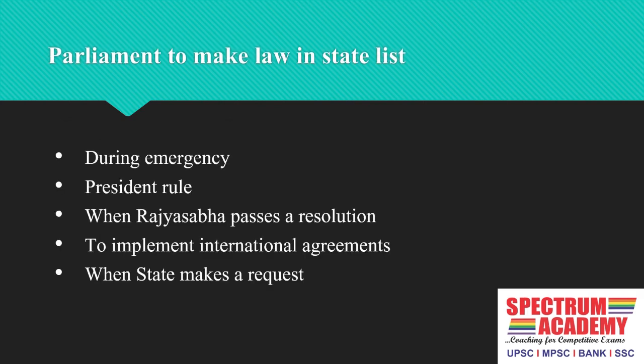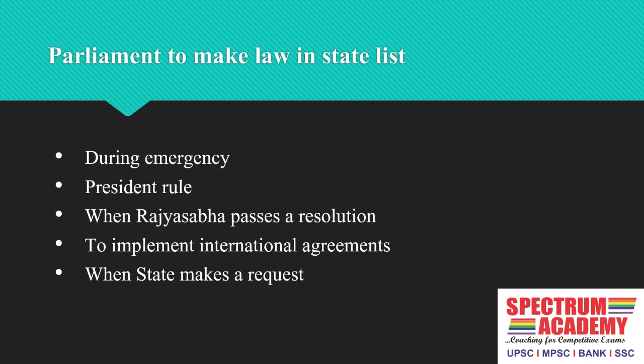After this, there are a few situations in which Parliament can make law even for the state list. We just learned that the state makes law for the state list. But let's learn a few situations where Parliament makes law for the state list. The first situation is emergency.